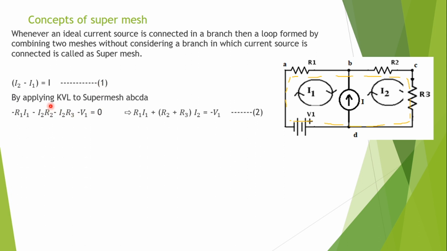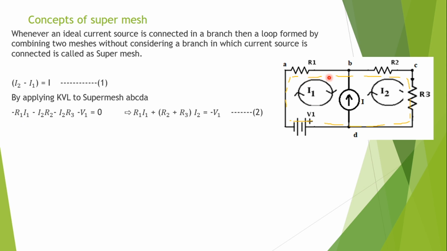Then applying KVL to the super mesh A, B, C, D, A, what will happen? Minus R1 I1 minus R2 I2 minus R3 I2 minus V1 equals 0. The path direction and the current directions are the same, so you can take it as negative, as I considered in the previous example.